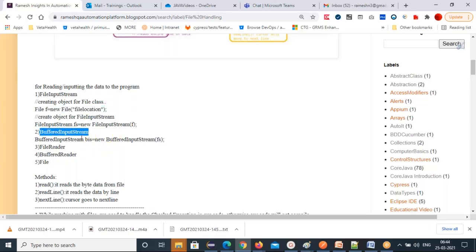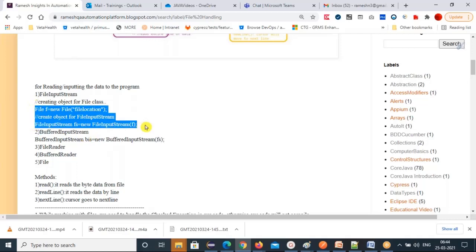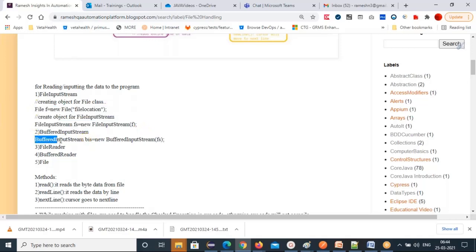BufferedInputStream, how to use BufferedInputStream? First you should have these 2 objects, then only you can use a BufferedInputStream. BIS = new BufferedInputStream. For this BufferedInputStream you have to pass the FileInputStream object reference. That's why you cannot use BufferedInputStream alone. So mandatory, a FileInputStream object must be created, and then FileReader and BufferedReader.